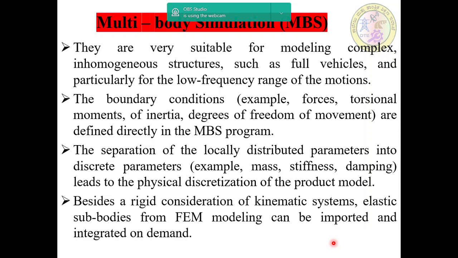The separation of the locally distributed parameters into discrete parameters leads to the physical discretization of the product model, for example mass, stiffness, or damping. And besides a rigid consideration of kinematic systems, elastic sub-bodies from finite element method modeling can be imported and integrated on demand.